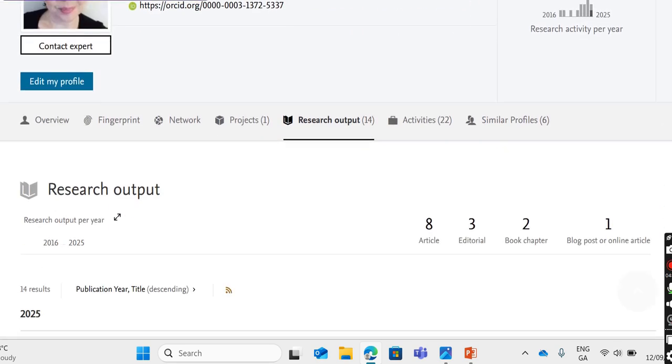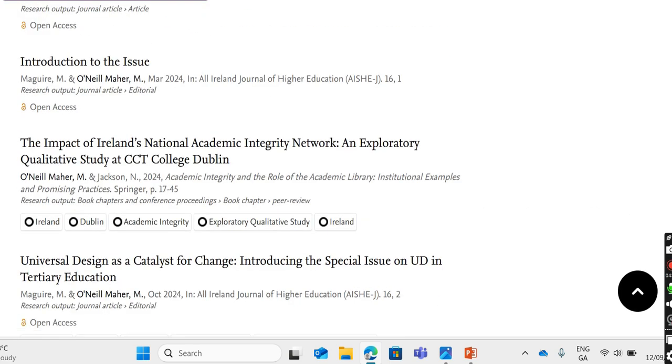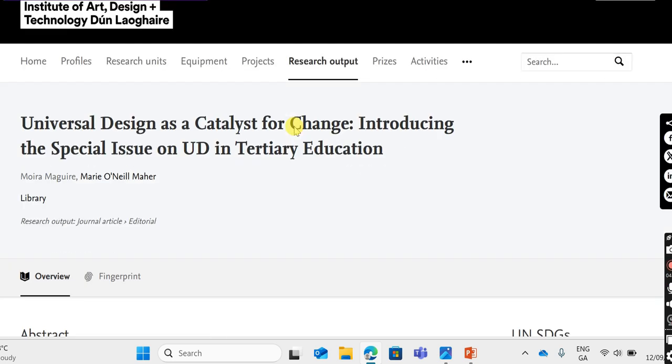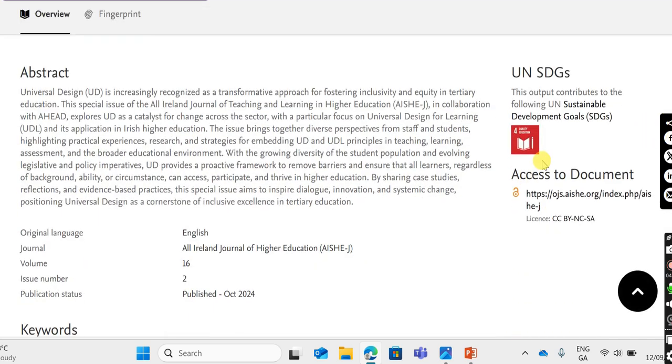If I look at something like universal design, you can see when you click into it that I've tagged it with quality education. That's a record that I've just added today.